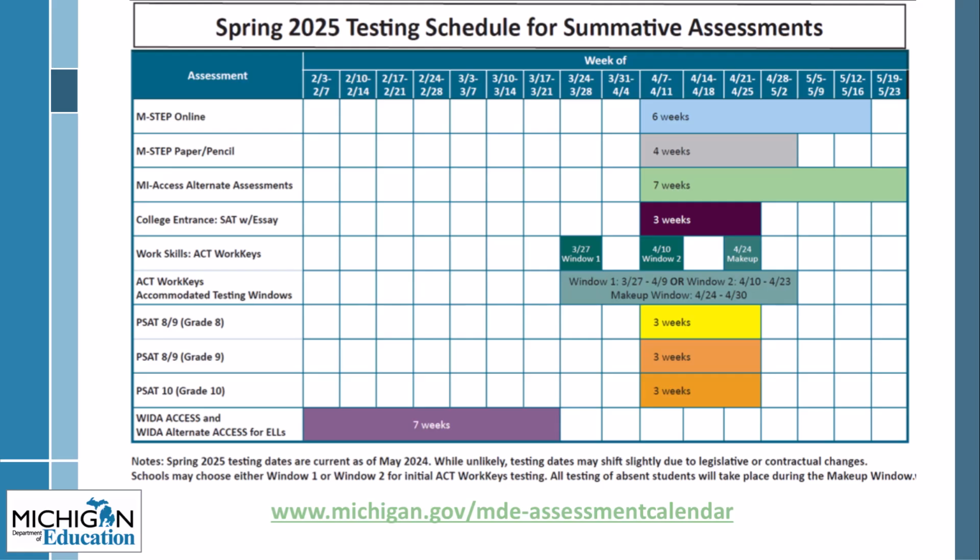This schedule, as well as the detailed lists of important dates for each MME component, are available in different formats when selecting list of important dates from the MME and PSAT web pages.